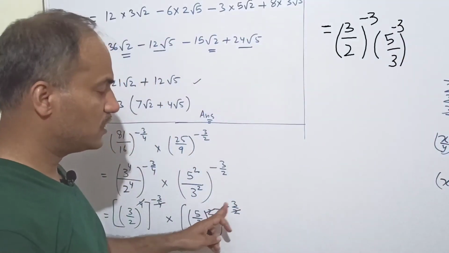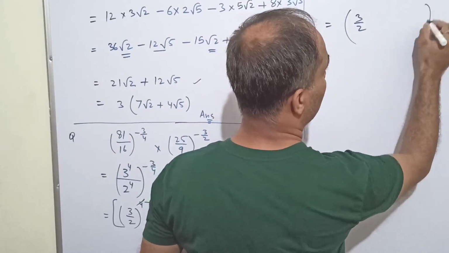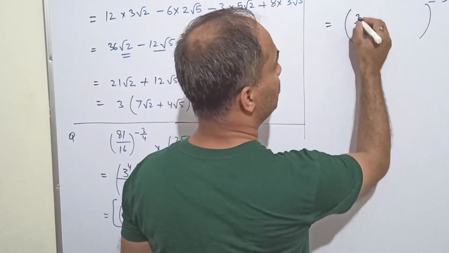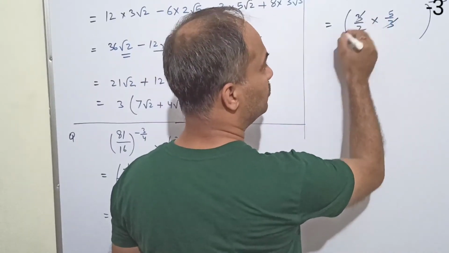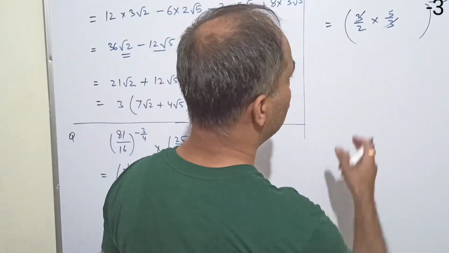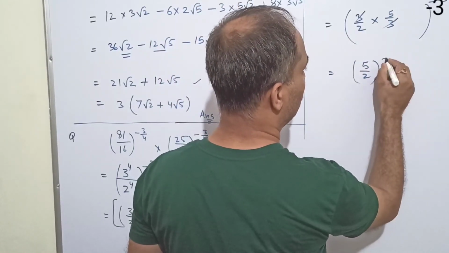Clear? Minus 3 into 1 minus 3. When the same powers are there, they can be applied like this. So 3 by 2 into 5 upon 3. Okay, so 3 and 3 will cancel. So what is left? 5 upon 2. So 5 upon 2 whole to the power minus 3.